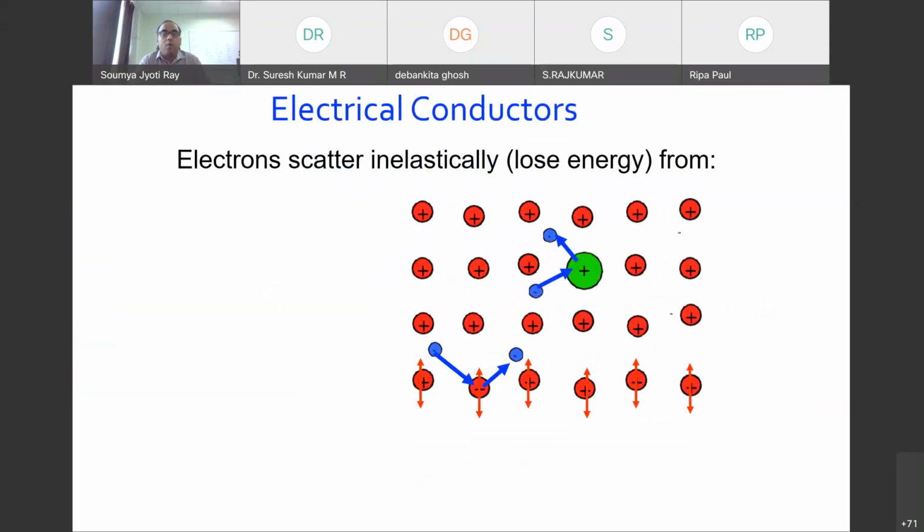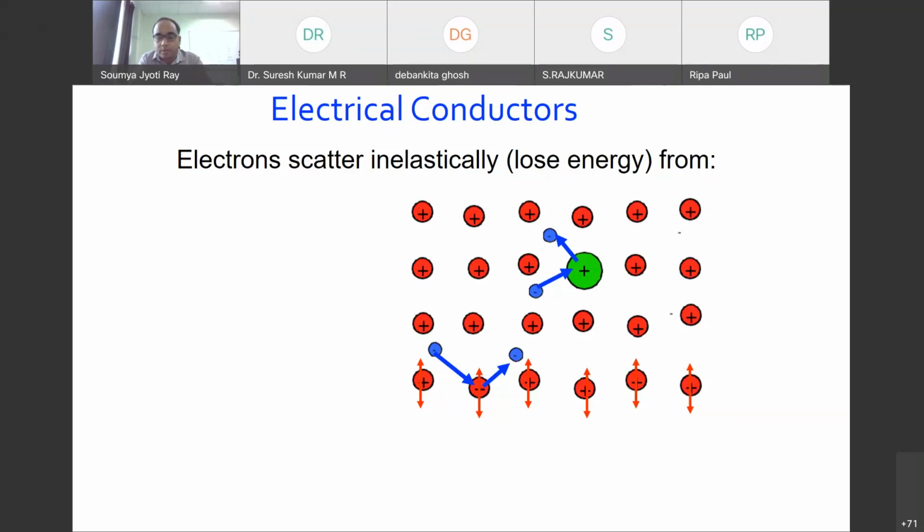Now, what happens if I have an electrical conductor and I want to pass electricity? Whenever I want to pass electricity, that means some charge carriers, mostly electrons, will try to move from one side to the other. If I apply a voltage source across a conductor, the electrons will try to move, and in this process, they will get scattered. Usually this scattering process is inelastic, which means that these electrons will lose energy.